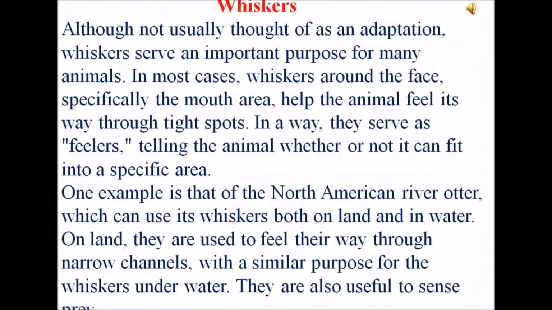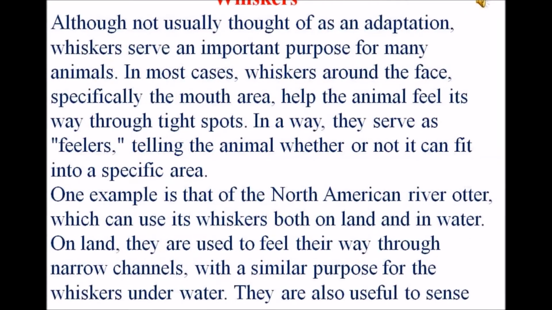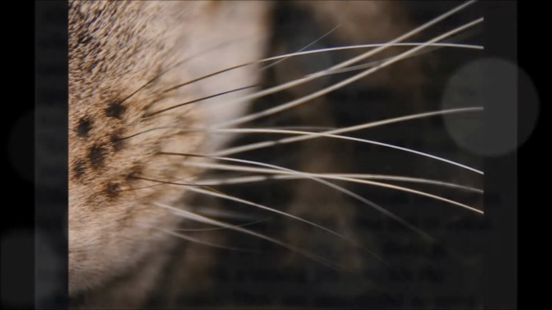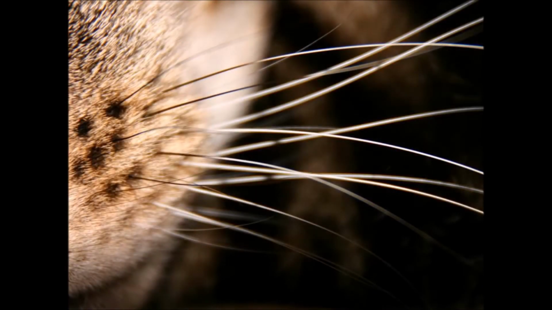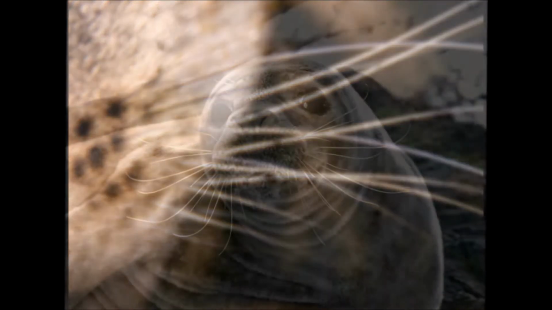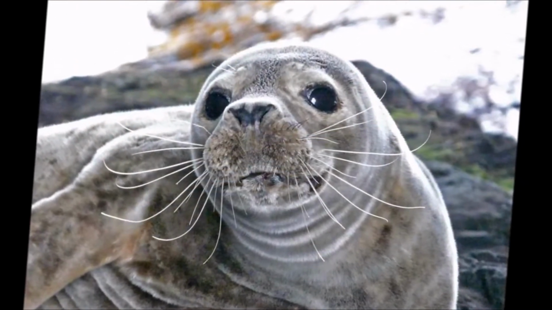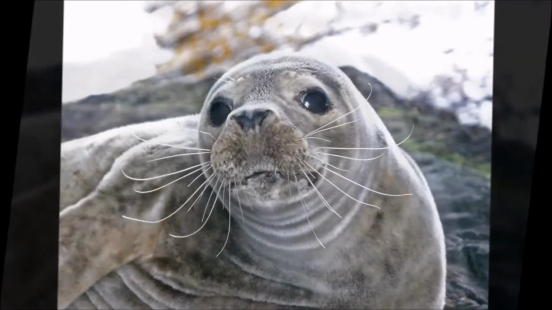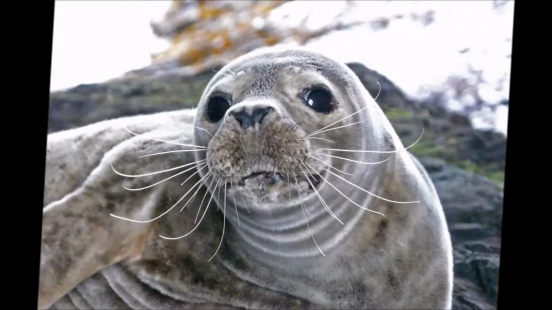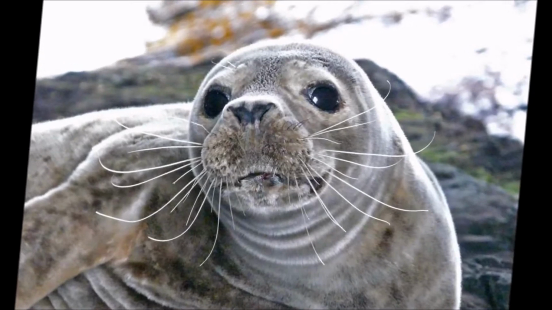Whiskers. Although not usually thought of as an adaptation, whiskers serve an important purpose for many animals. In most cases, whiskers around the face, especially the mouth area, help the animal feel its way through tight spots. In a way, they serve as feelers, telling the animal whether or not it can fit into a specific area.